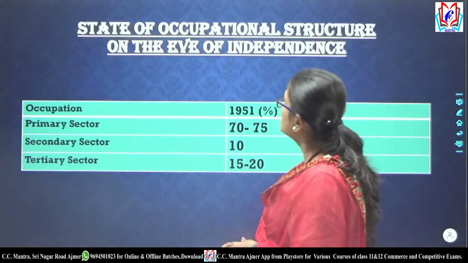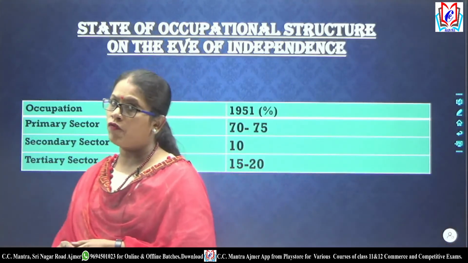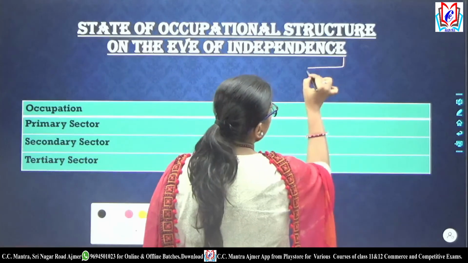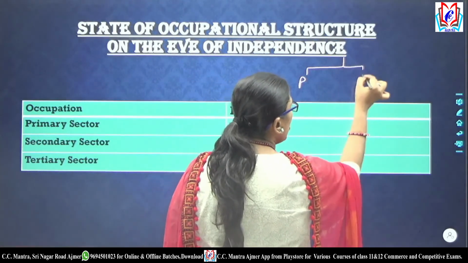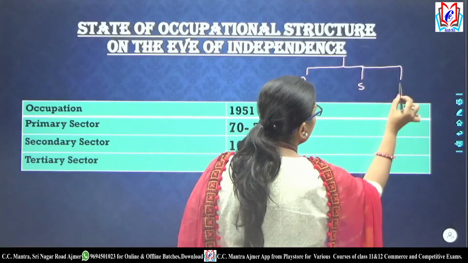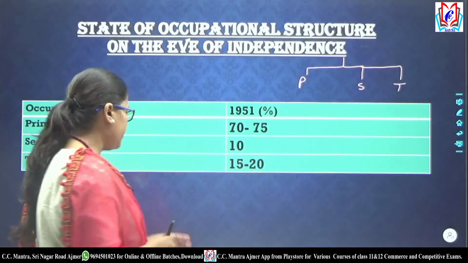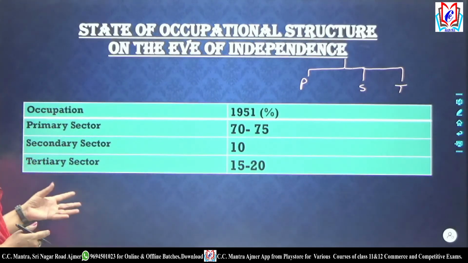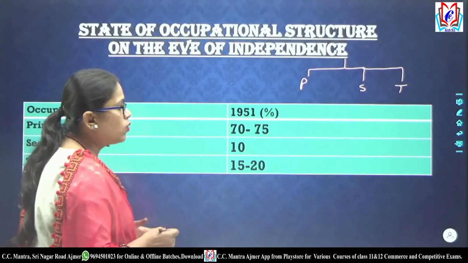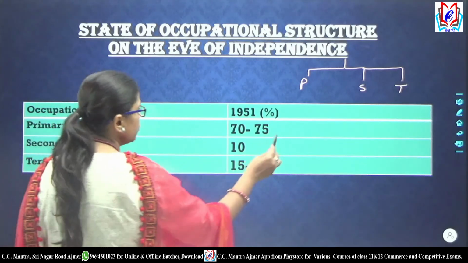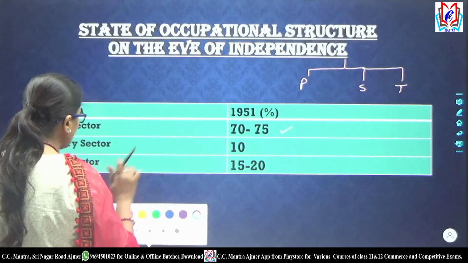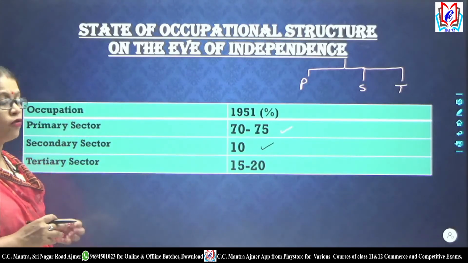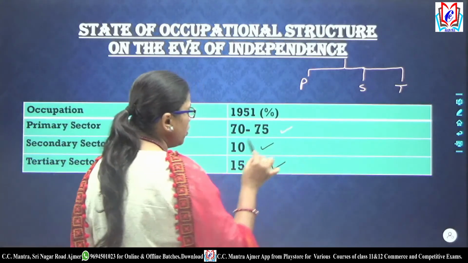Now the next we have is the state of occupational structure on the eve of independence. Occupational structure का basically meaning क्या है? That is how many people are engaged in the primary sector, how many in the secondary sector, and how many in the tertiary sector. We have data related to 1951, where we can see that in the primary sector near about 70 to 75% of the total population was engaged. In the secondary sector, near about 10% of the total population was engaged, and in the tertiary sector, near about 15 to 20% of the total population was engaged.